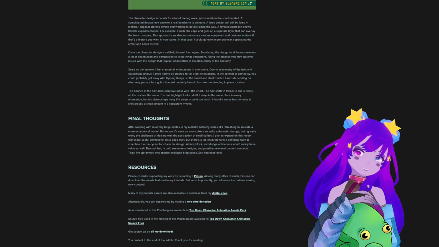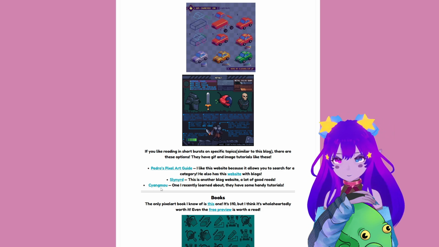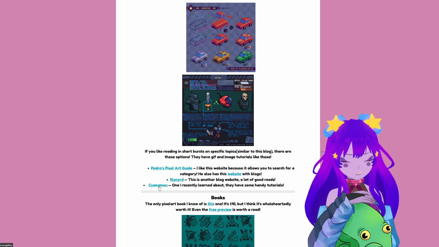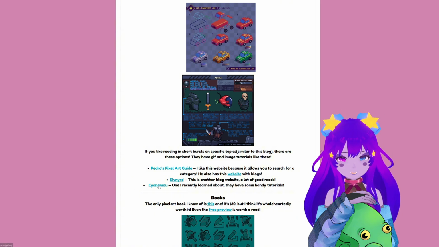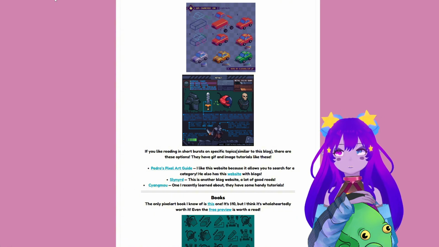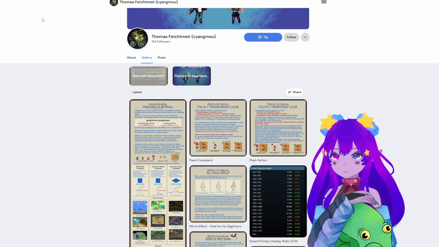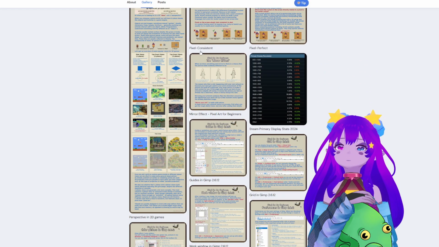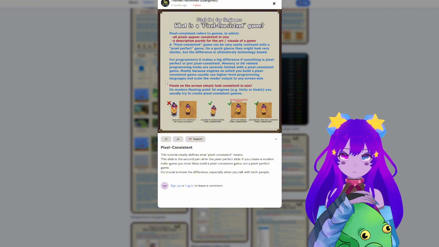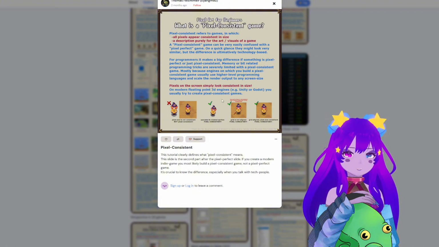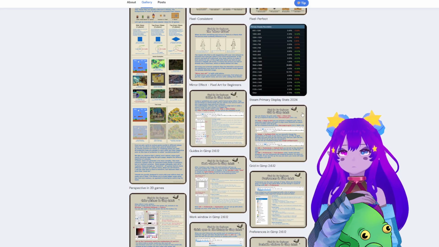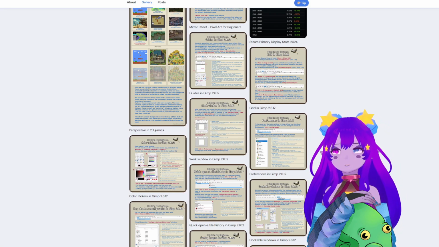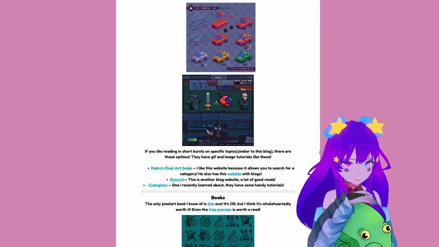I like them. And recently, I found this guy called Cyan Gamu. I'm sure that was also wrong. And they also kind of have something in a similar sense of, it's by images. You can see here, for example, we have pixel consistency. They talk about it a little bit and give a little bit of examples. So it's snippets of information that I think makes it digestible compared to a big overall topic. I think it makes it handy.